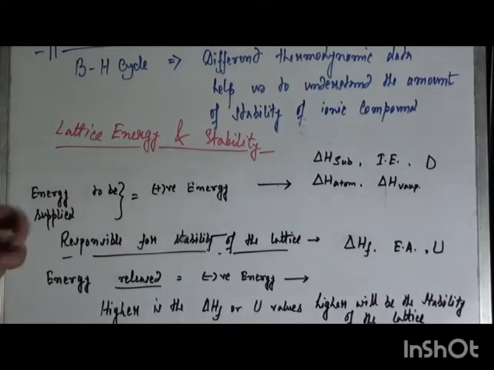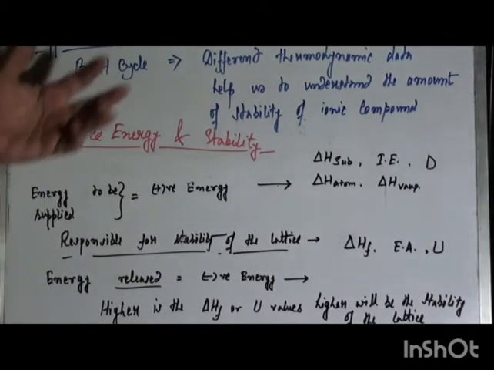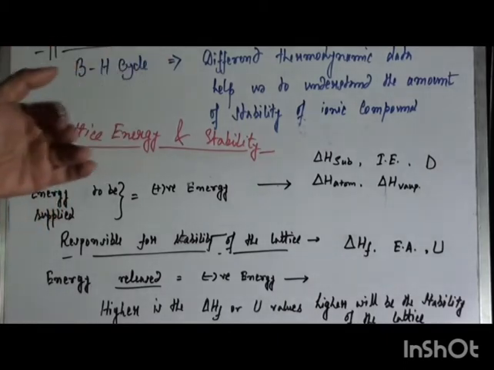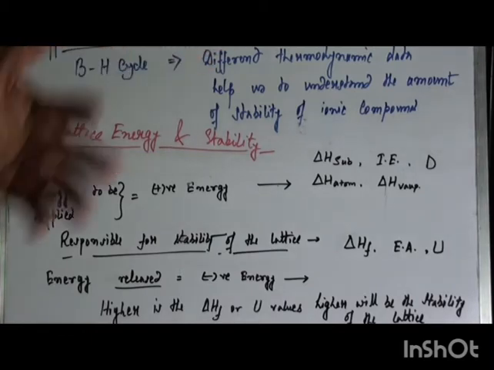Now, application number 2. From the Born-Haber cycle of a particular lattice, we can predict the stability or instability or amount of stability of a particular lattice by comparing the different thermodynamical terms involved in the Born-Haber cycle.